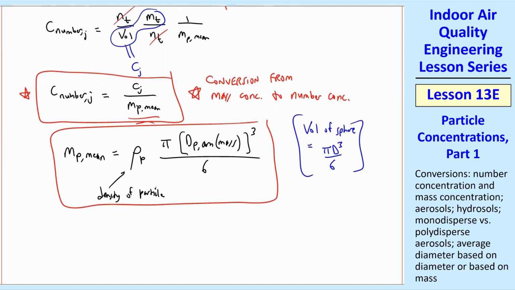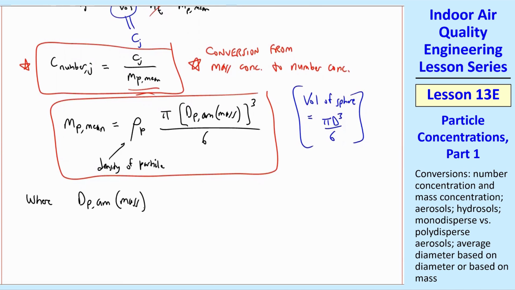By the way, the p subscript means particle, so rho p is the density of the particle. Rho by itself, later on when we get to that, will just be the density of the air, which we sometimes call rho A, or we just leave it as rho. Now we need to define this d p am mass. So let me break this down into parts.